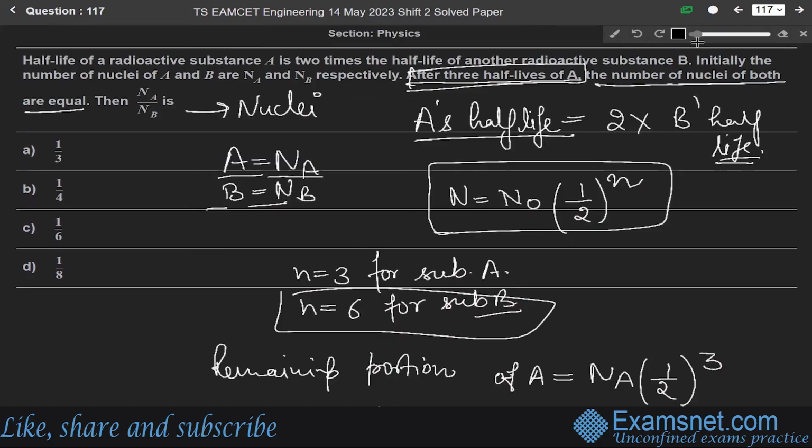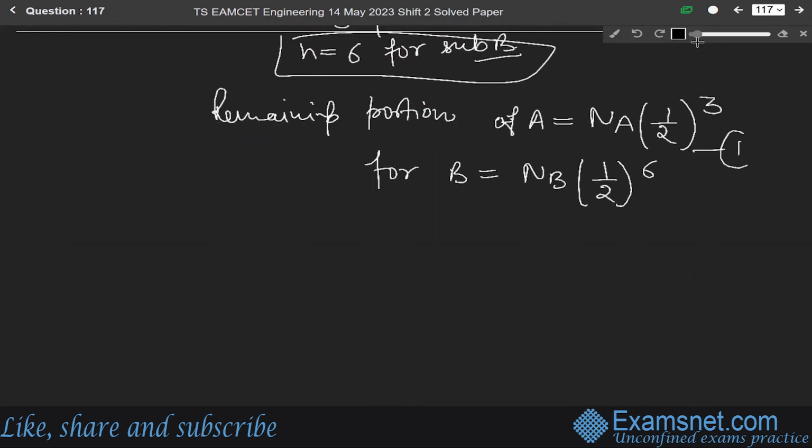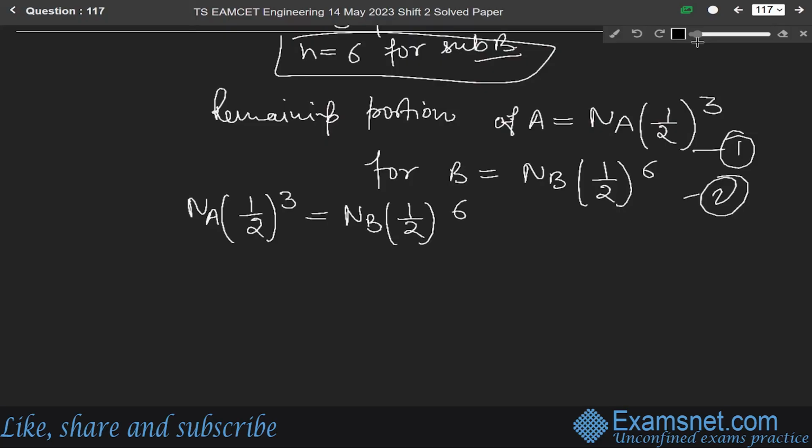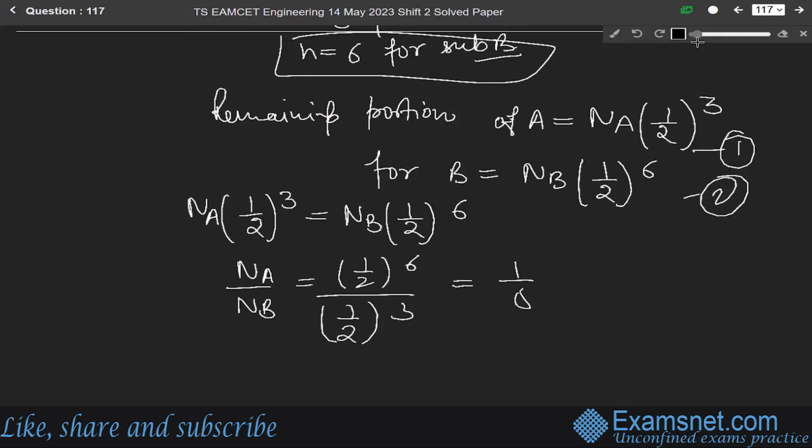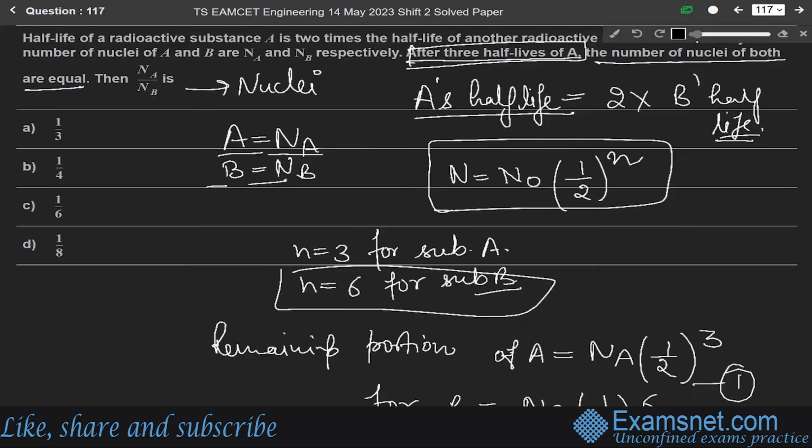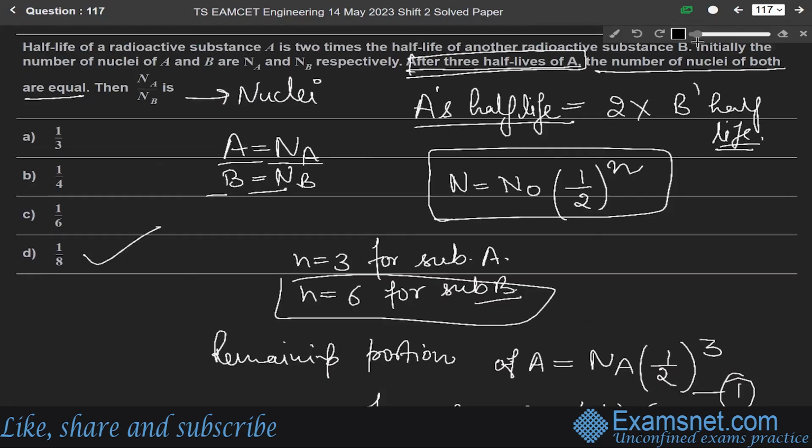Since in the question it is given that the number of nuclei of both the substances are equal, equating these two, equation 1 and 2, we get Na times 1 by 2 power 3 equals Nb times 1 by 2 power 6. So Na over Nb will be equal to 1 by 2 power 6 over 1 by 2 power 3. Solving it, we get 1 over 8, which means the correct answer is option D.